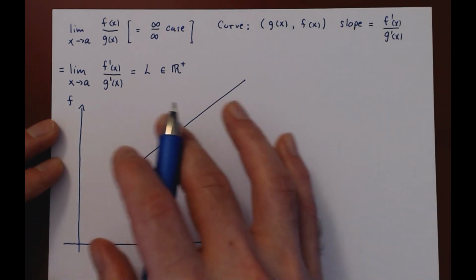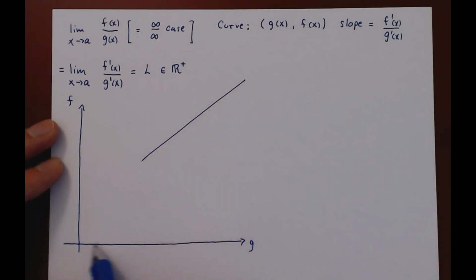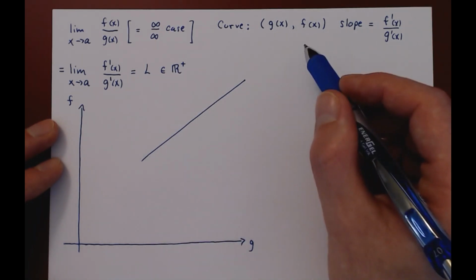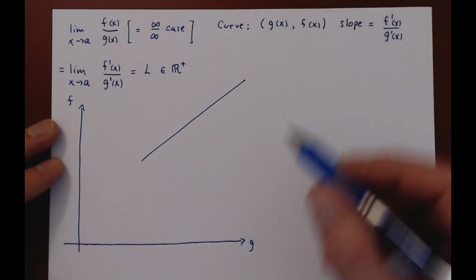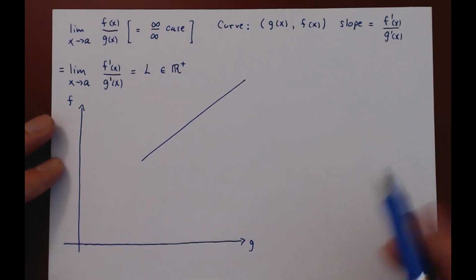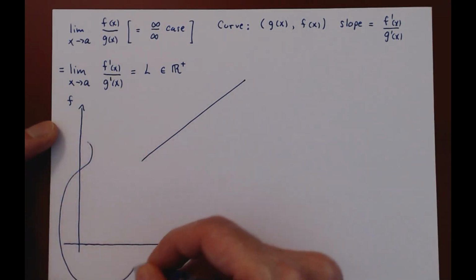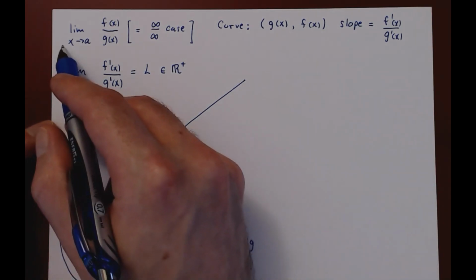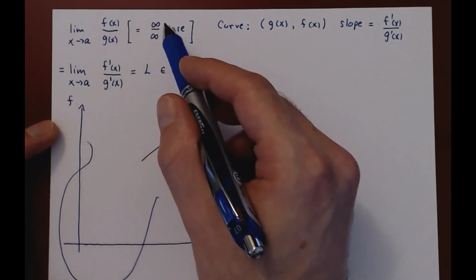But again, we have to assume, as we've just said, because both g and f shoot up to infinity, we're really far off in the upper right corner of the first quadrant of the two-dimensional plane. Now the curve can do all sorts of weird things early on when x is further away from a, but as x approaches a, both f and g get bigger and bigger.